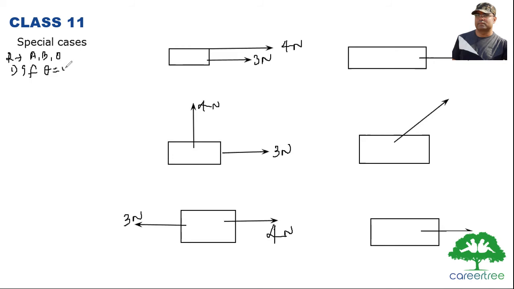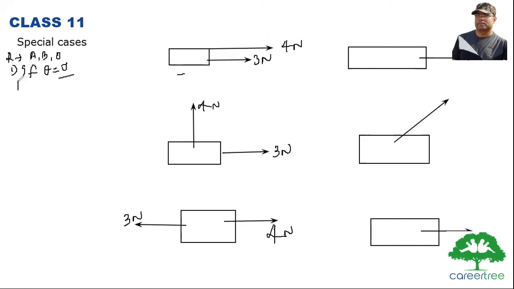If the angle between two vectors is 0 degrees, this means two vectors are parallel to each other. You can see in this diagram, 3 Newton and 4 Newton are two forces acting on a body along the same direction. So this is the theta equal to 0 degree case.